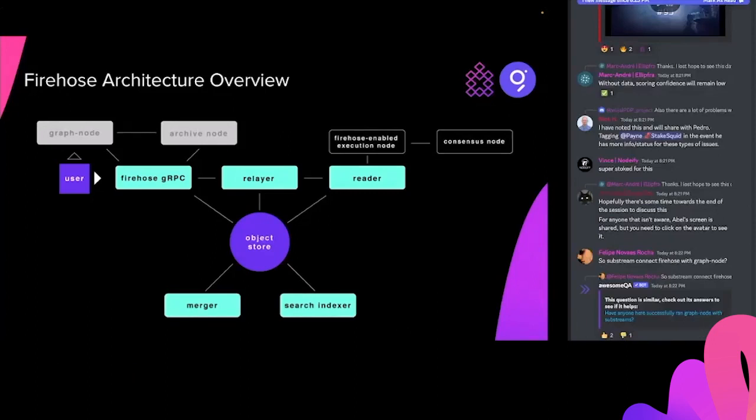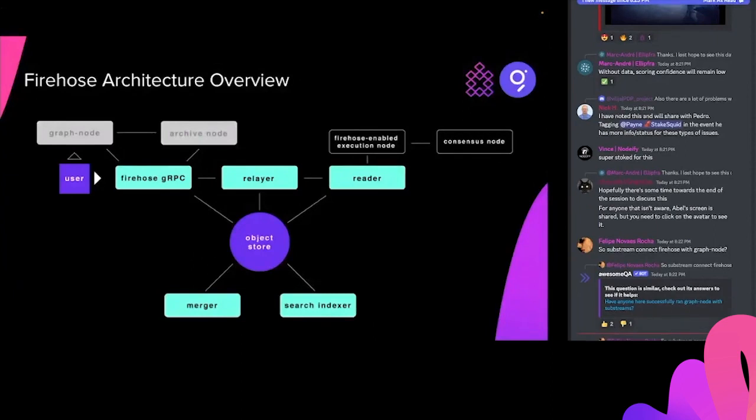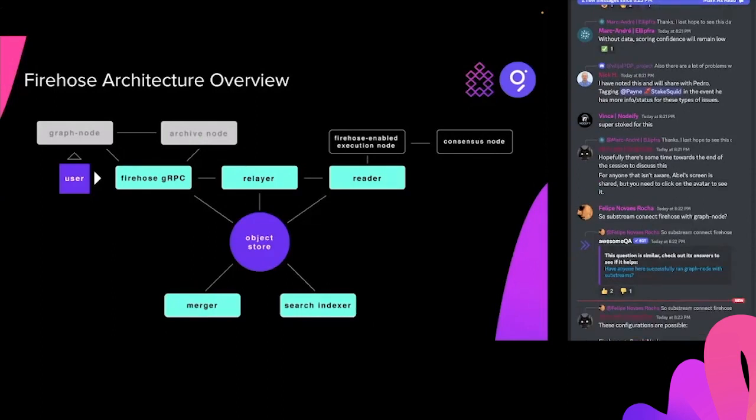And we're not going to talk about the archive node or graph node in this presentation, but just a reminder, they do connect, and we did provide the configuration last time so you know how to hook up your Firehose to your graph infrastructure. So that still applies. We're just not going to talk about it today.